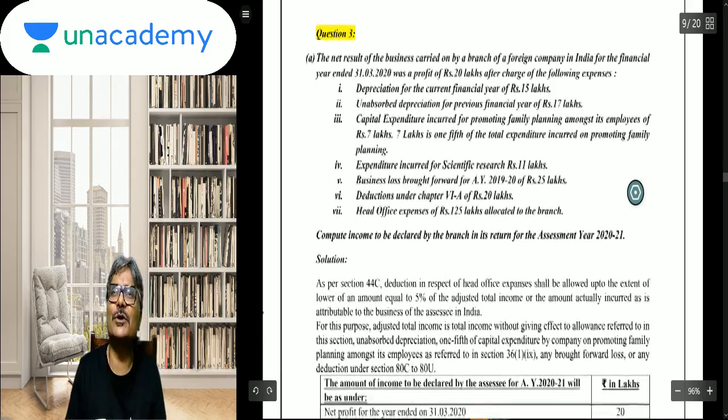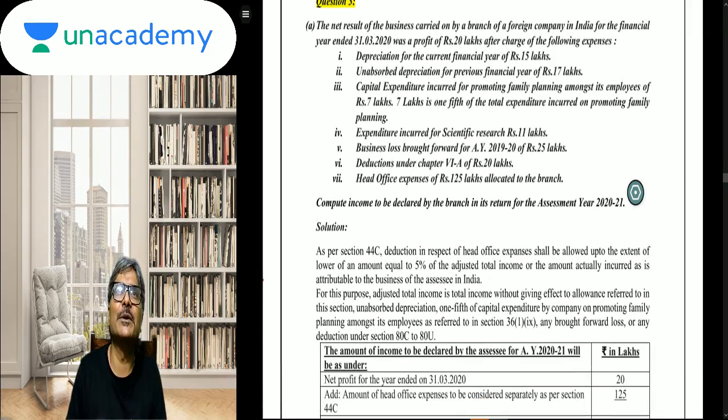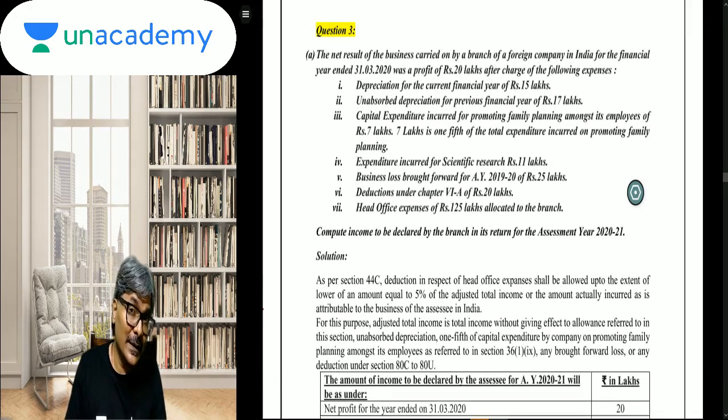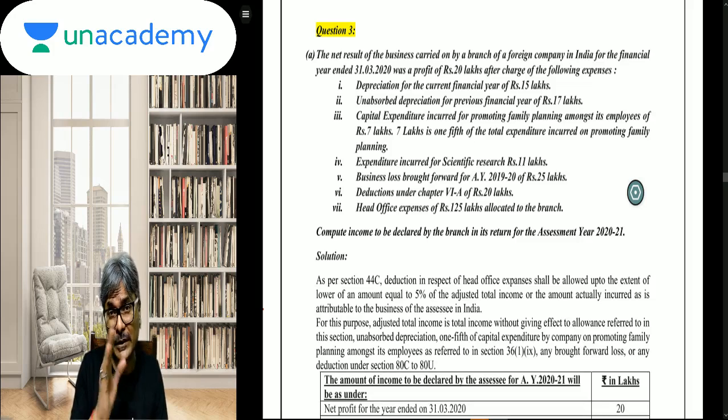Now come to question number 3, students, over here. This question is on 44C. Here, students, somehow or the other, I feel that students may have made a silly mistake. Now, silly mistakes cannot be ruled out. See what kind of blunder you would have made. Let me in fact show it to you.